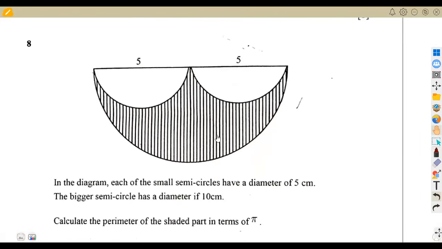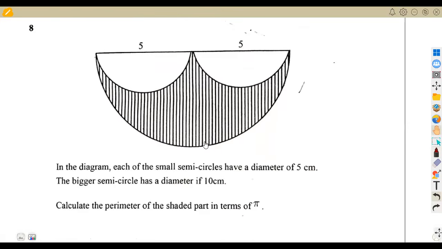All right, question number 8. I did a question similar to this, if you still remember, but on that question it was actually to calculate the perimeter. It was not to find this in terms of pi. And even for those who are checking on Facebook, I posted there a picture where I worked this one, but it was not in terms of pi. Here they wanted the perimeter in terms of pi.